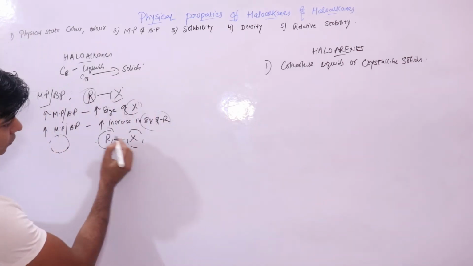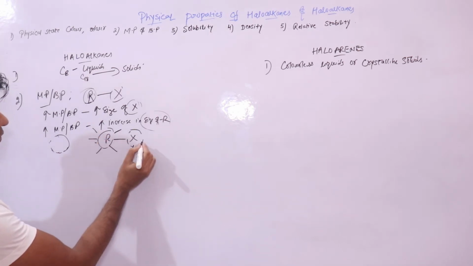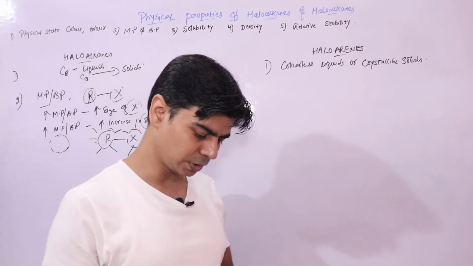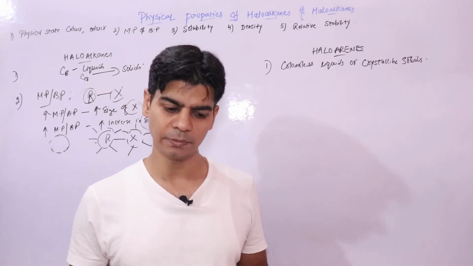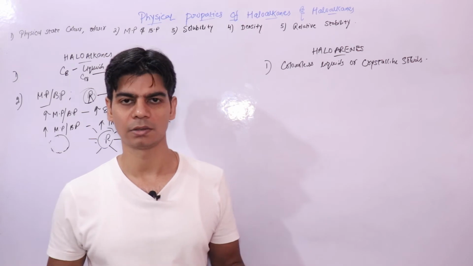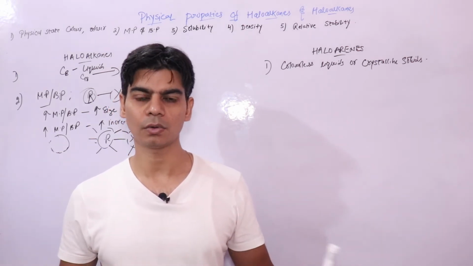As the size increases, it can interact with more neighboring molecules via van der Waals forces, so now you have to give it more heat in order to melt or boil it.